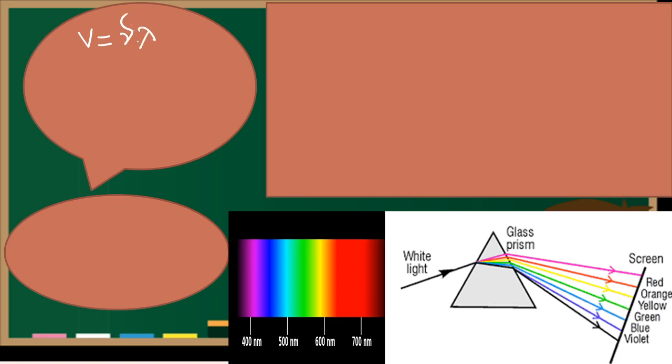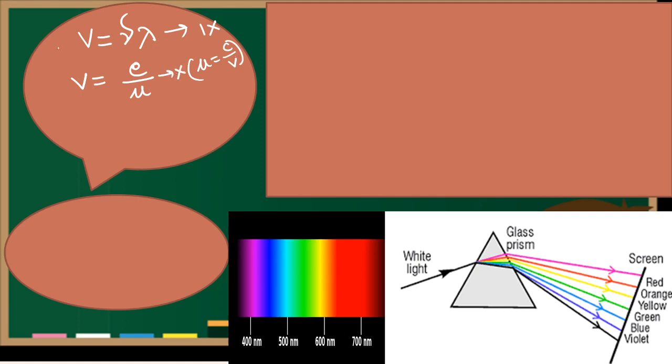In class 10 we have learned the velocity of light c by mu, because the definition of mu is c by v, so we can write v equals c by mu.